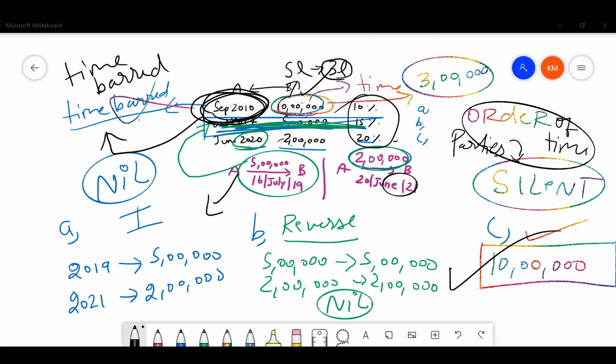Before I go to unit partnership, I will just spend 2 minutes to take up doubts and then I will proceed with that. So Darshita has a few doubts. Anybody else has a doubt, you can ask. I'll unmute. Go ahead, Darshita. Yeah, so the doubt which I have is in the C part. Okay. So you said that the 2010 loan is time barred. So why have you applied 7 lakhs against those 10 lakh rupees?